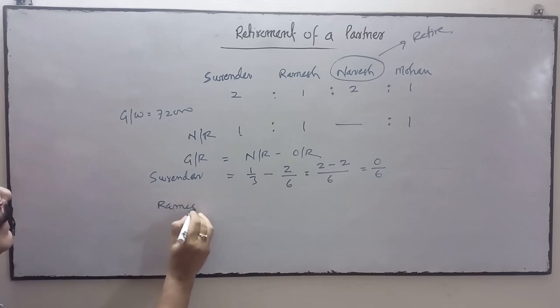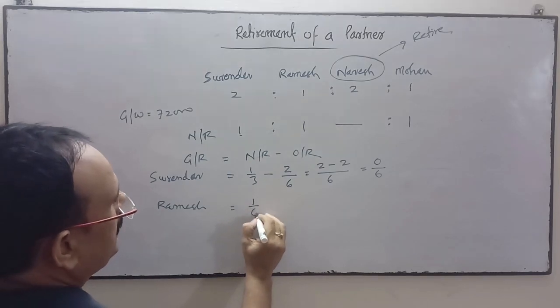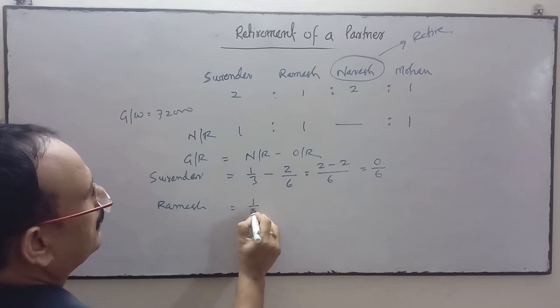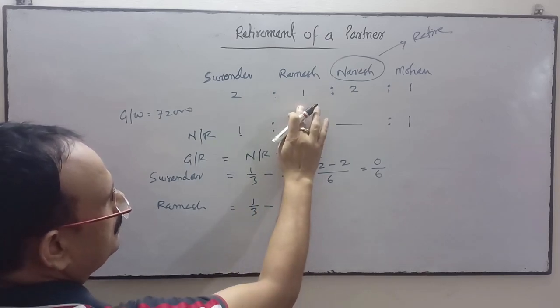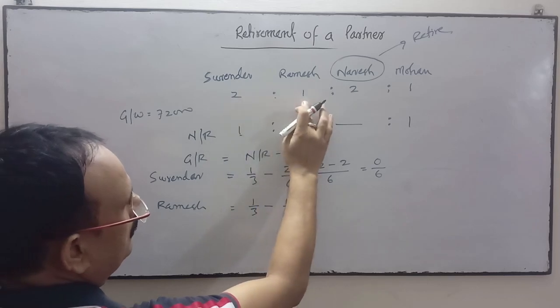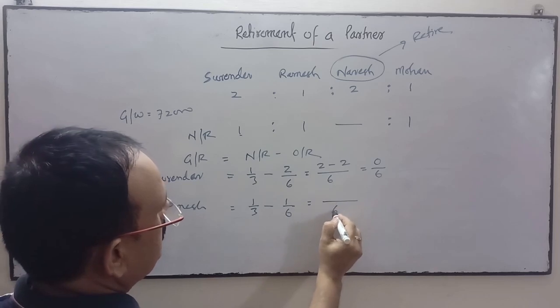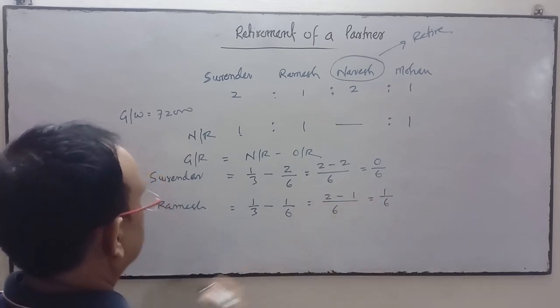Next partner is Ramesh. His new ratio is 1/3 and old ratio is 1/6. LCM 6, 2 minus 1, 1/6.